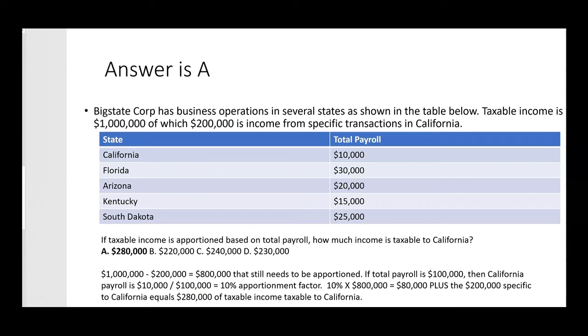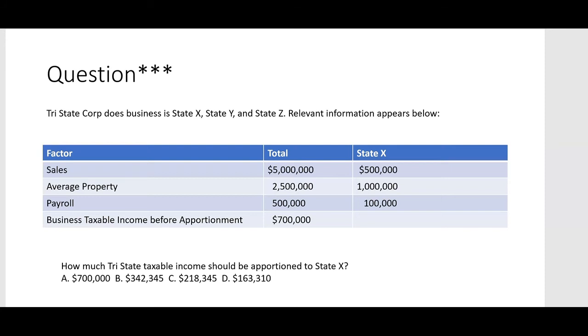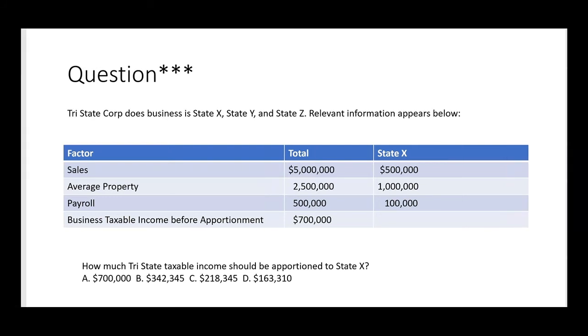So this is the kind of question I think they could ask, maybe in simulation, possibly in multiple choice. If you get an apportionment question, look out for any specific transactions within a particular state. You won't apportion that amount. Here we had to apportion 800,000 after giving 200,000 straight to California. Now, if the exam wanted to add one more thing to this, they could. What if instead of one apportionment factor, there were 3 different factors? One apportionment factor for sales, one for average property, and one for payroll. So then, instead of apportioning once, you're going to have to do it 3 separate times.